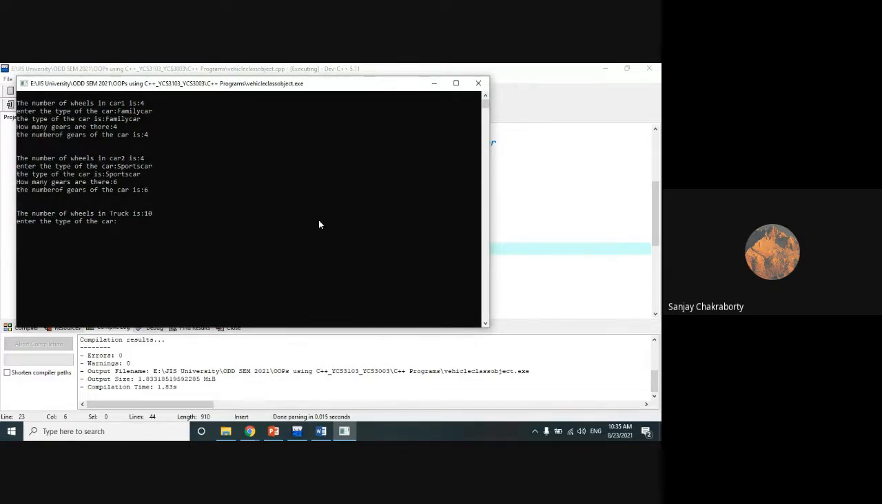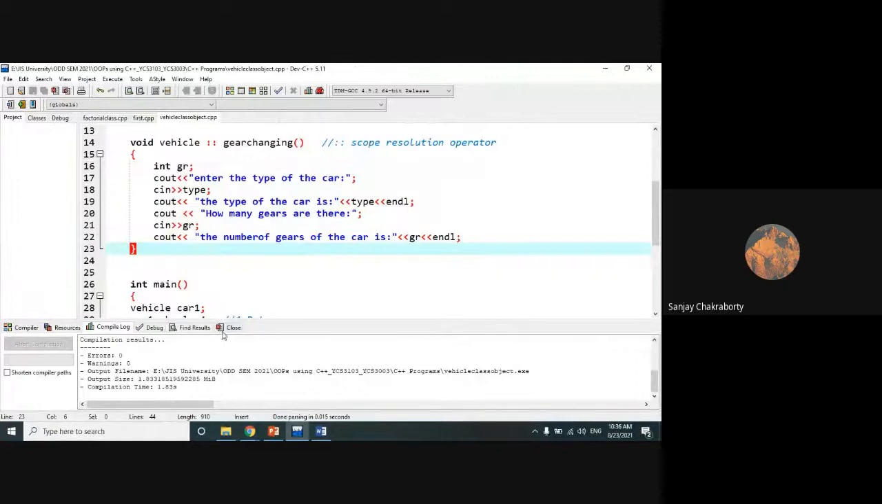So it should be car 1 while we are printing, and it should be car 2. Now for the truck, the number of wheels the truck has is 10. What is the type of this car? Suppose heavy vehicle. Now how many gears does the heavy vehicle have? Suppose 5 gears. So these are 3 different kinds of objects which access the same class in 3 different ways. Is it clear to you?